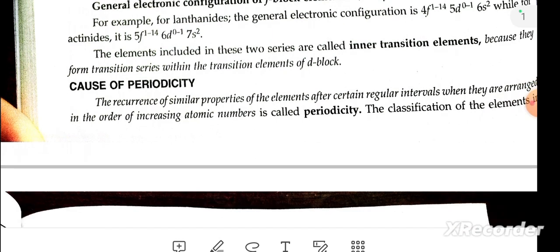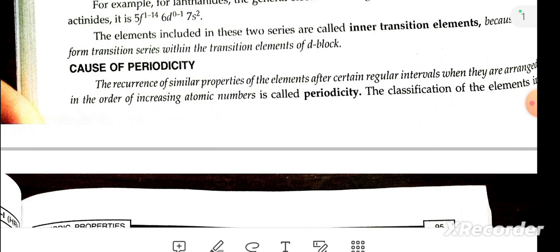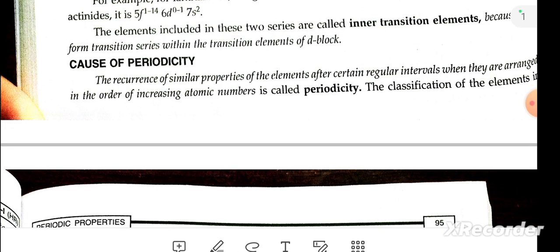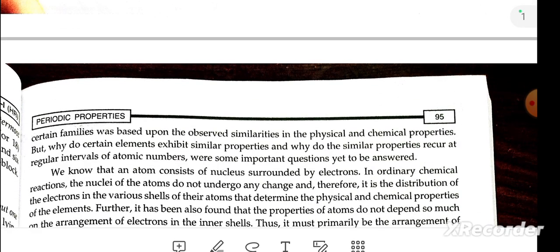Cause of periodicity. The recurrence of similar properties of elements after certain regular intervals, when they are arranged in the order of increasing atomic number, is called periodicity. Classification of the elements into certain families was based upon the observed similarity in physical and chemical properties. But why do certain elements exhibit similar properties, and why do similar properties recur at regular intervals of atomic number? These are some important questions to be answered.